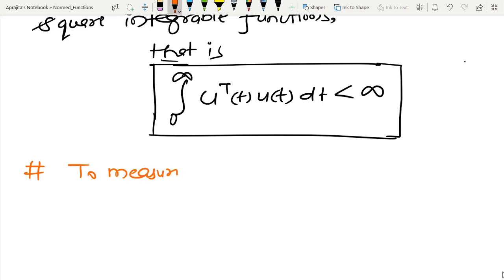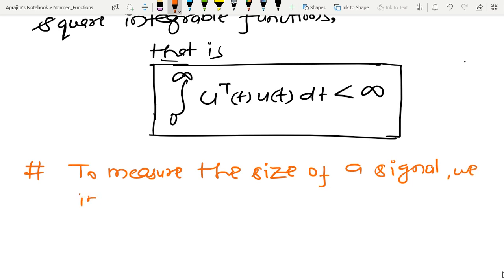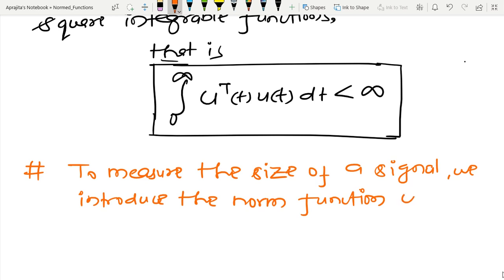To measure the size of a signal, we introduce the norm function, and we are going to denote that norm like this.